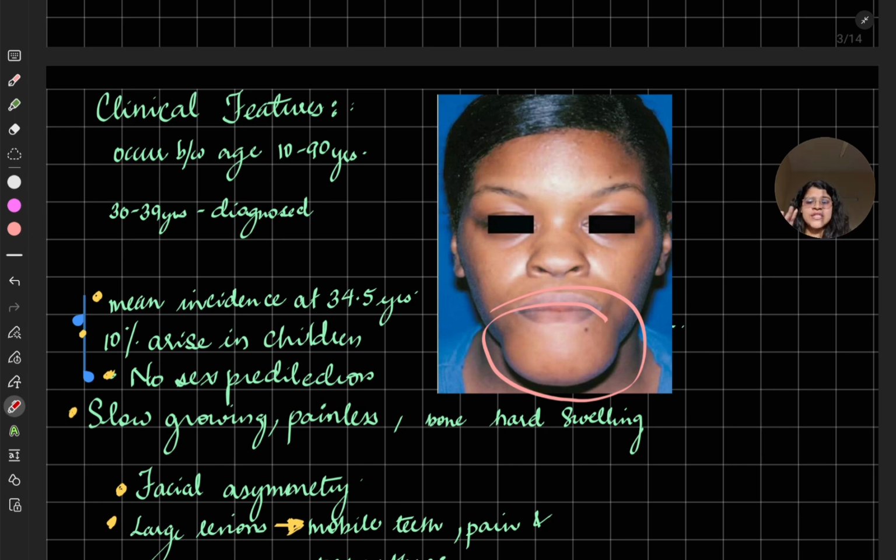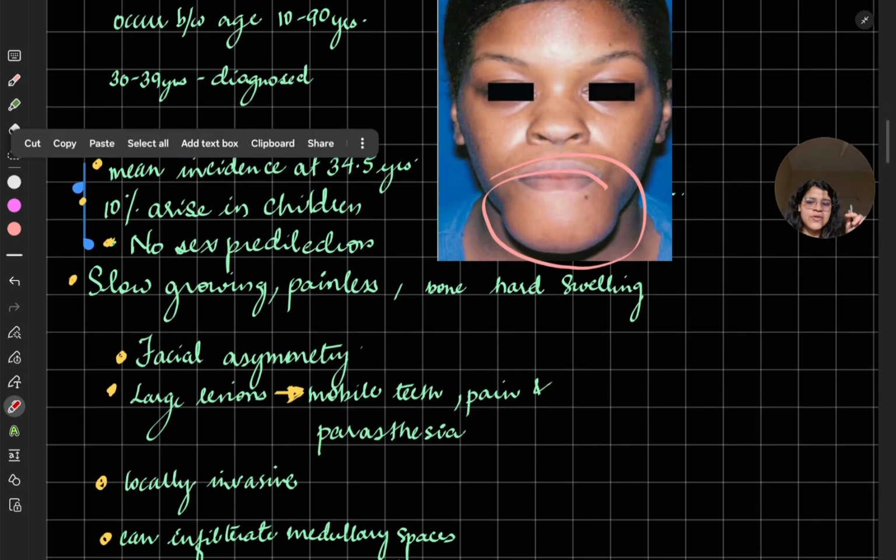As I have told you, in conventional it is male equal to female, this is conventional only, which we are learning. Slow growing it is. Painless it is at the start, but it can become painful later. The nerves and all are involved. But during growing it is painless. It is hard swelling when it's on bone. Then the facial asymmetry could be there, as we saw in the classical one.